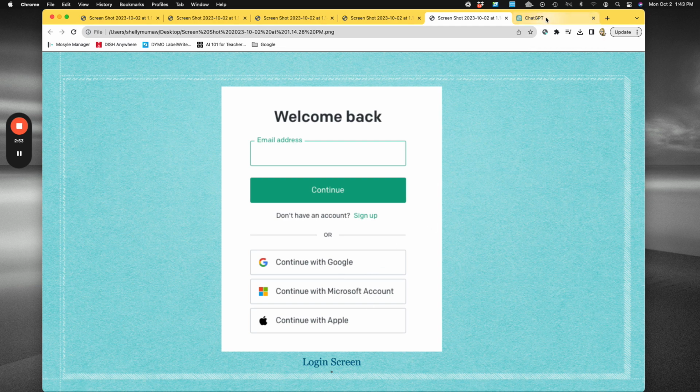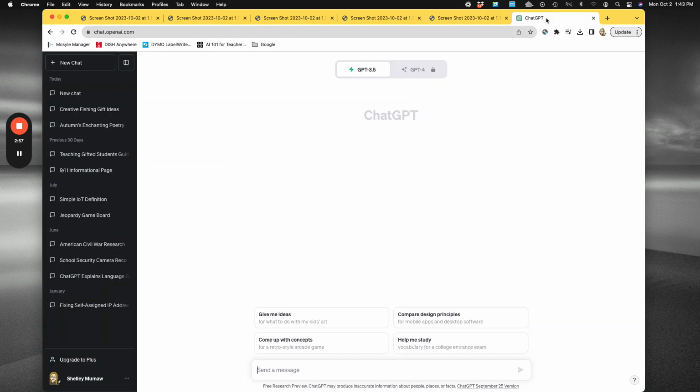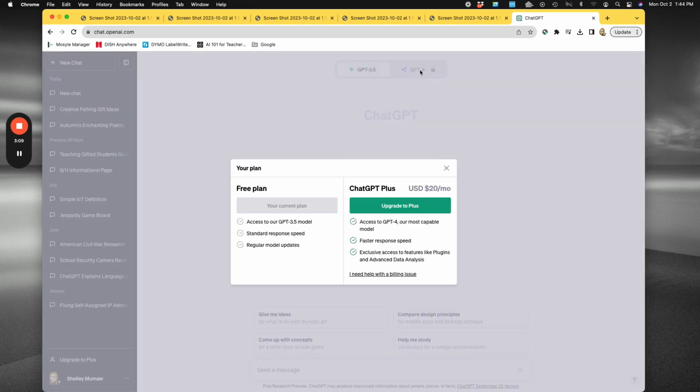I'm already logged into ChatGPT using my Google account, and you'll notice up here at the top I have ChatGPT 3.5 and I have GPT-4. GPT-4 is an upgrade. If I click on that, it's $20 a month, and I have all this enhanced information to use. I'm going to continue to use and demonstrate with the 3.5 plan. It does exactly what I want it to do.